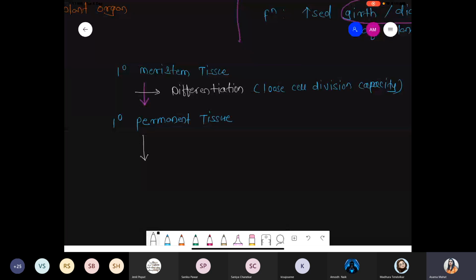Now we are talking about the next step, that is de-differentiation. They undergo the process of de-differentiation. What is the meaning of de-differentiation? That is, regain cell division capacity.